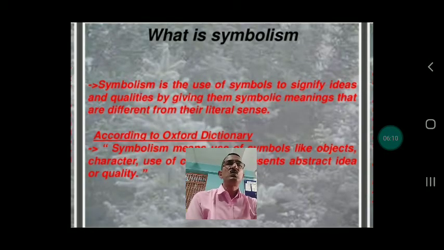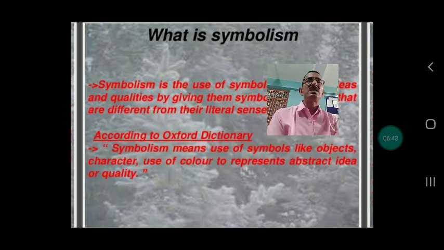Symbolism is the use of symbols to signify ideas and qualities by giving them symbolic meanings that are different from their literal sense. Once again, I would like to read: symbolism is the use of symbols to signify ideas and qualities by giving them symbolic meanings that are different from their literal sense.